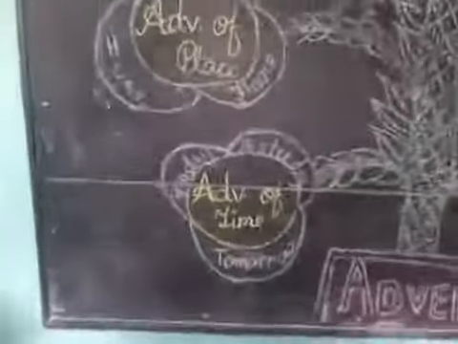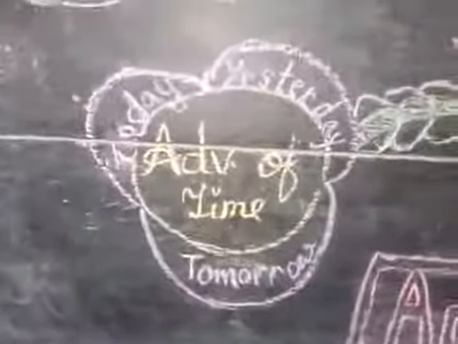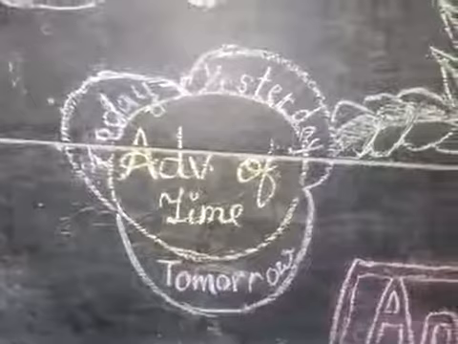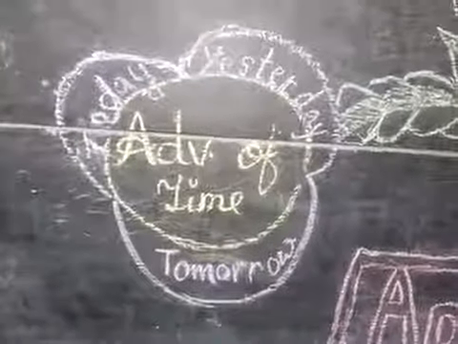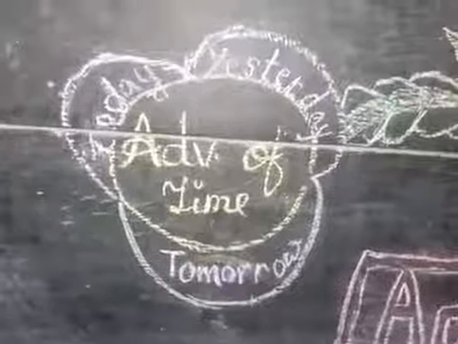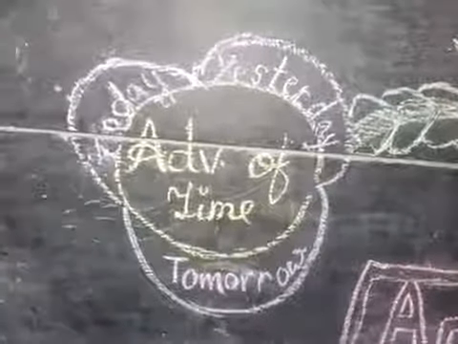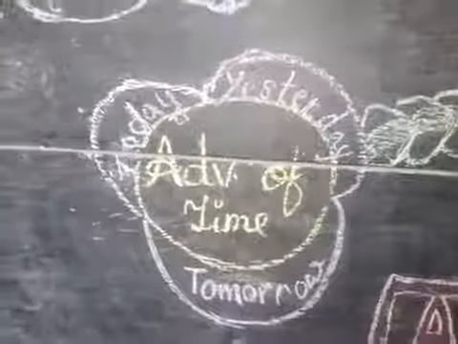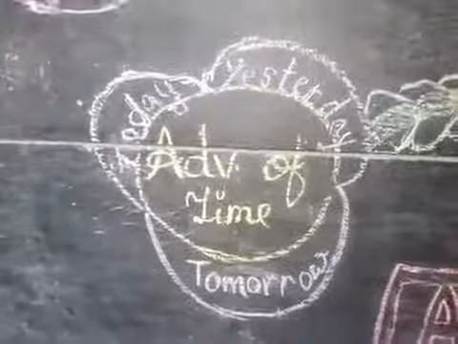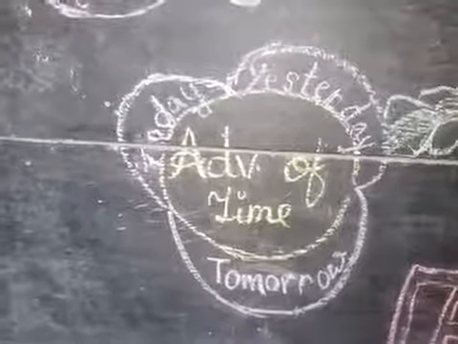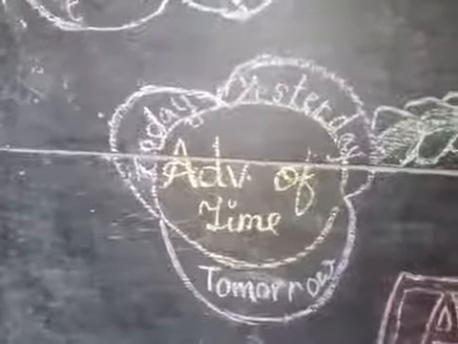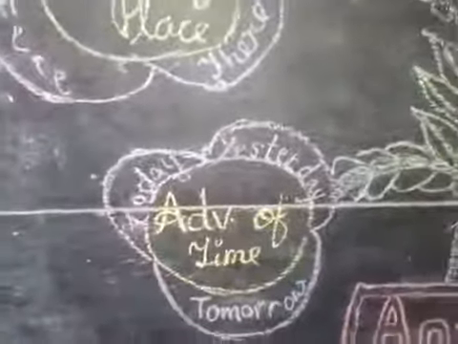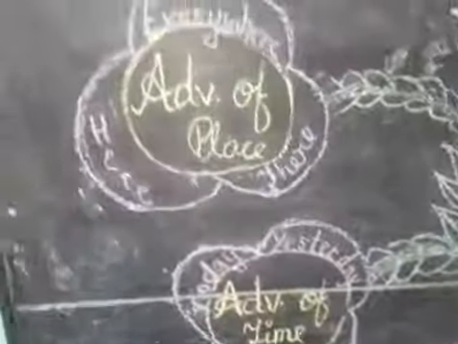We should see number 1, adverb of time. Adverb of time shows when something happens. It means it shows the time of an action. For example, today, yesterday, tomorrow. In sentence, the school is closed today. We should go tomorrow. She came here yesterday. In these sentences, today, tomorrow, yesterday are adverb of time.